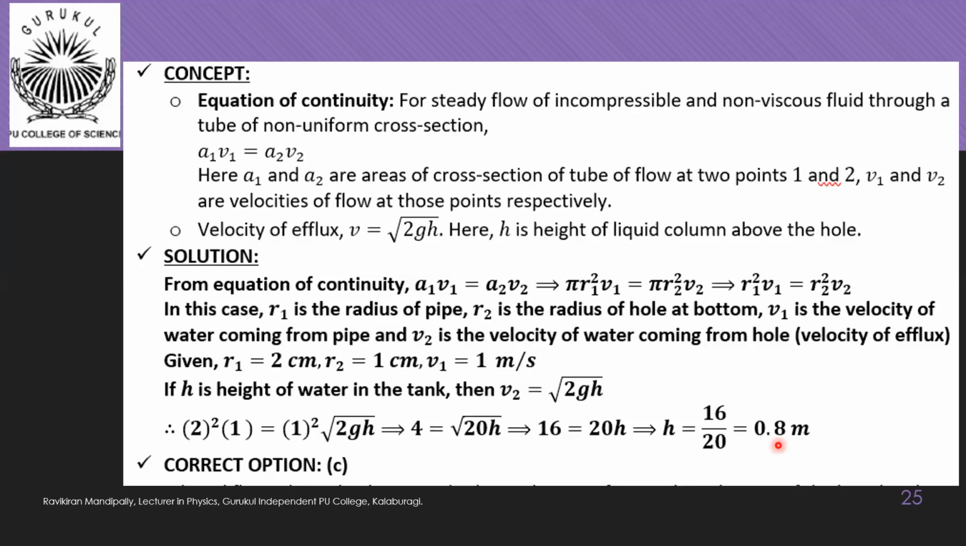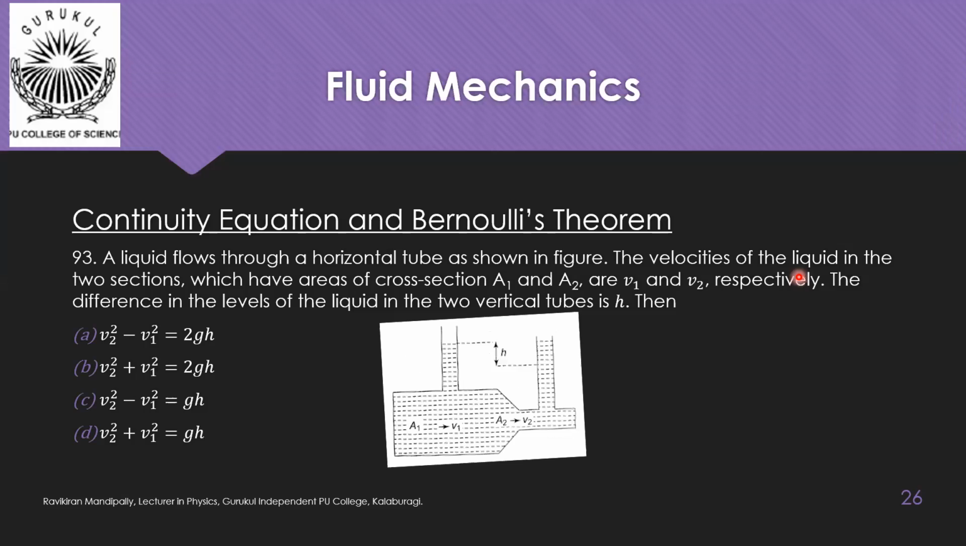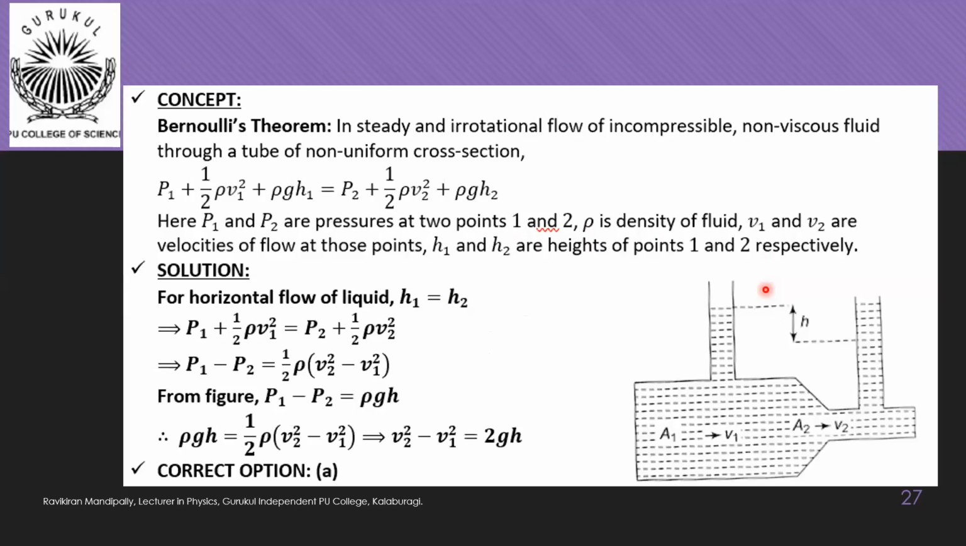Question number 93. A liquid flows through a horizontal tube as shown in figure. The velocities of liquid in the two sections which have areas of cross section A1 and A2 are V1 and V2 respectively. The difference in the levels of liquid in the two vertical tubes is H, then here we are going to apply Bernoulli's principle to point 1 and point 2, and here both points 1 and 2 are at same horizontal level, so we will take H1 is equal to H2. Then we end with this relation P1 plus half rho V1 square is equal to P2 plus half rho V2 square.